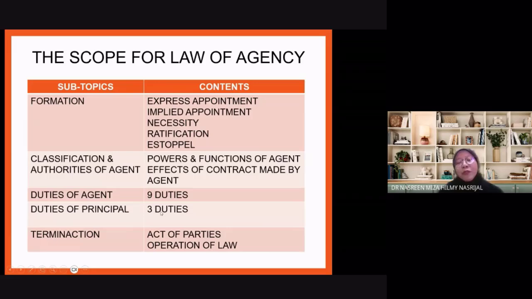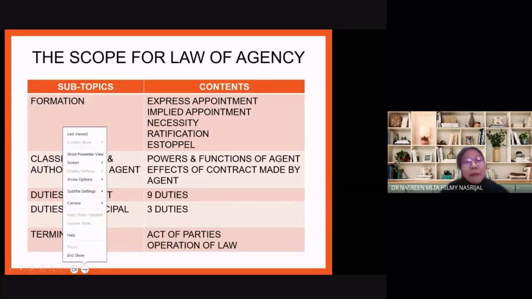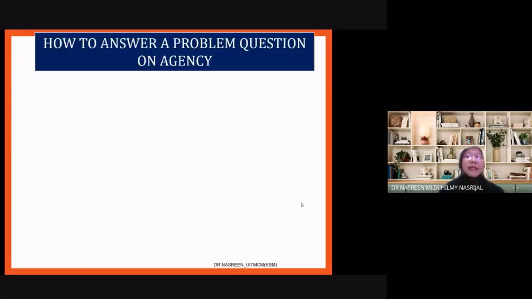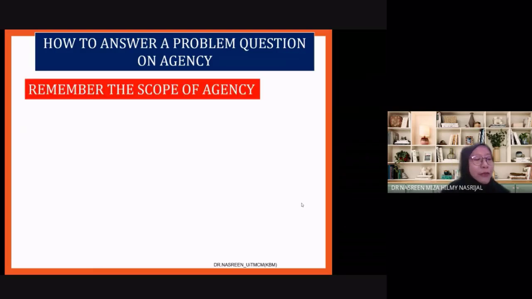Duties of principal is also a favourite. Alright. Termination, as I was saying just now, there is a typo here, I will correct it later. Alright. Act of parties, operation of the law has also come out as a problem question. Alright. But even if it doesn't come out in the problem question, it can still come out in Part B.